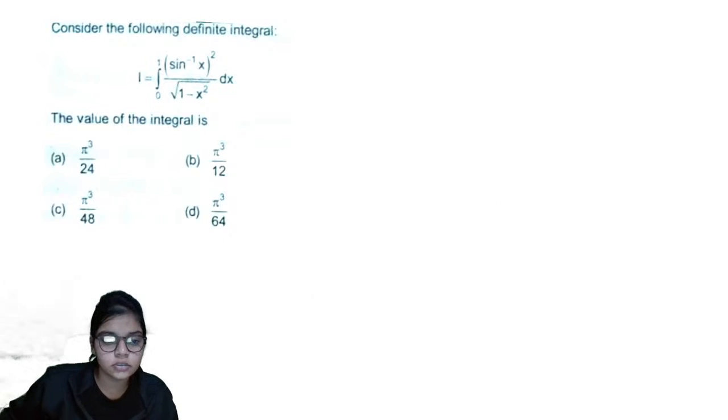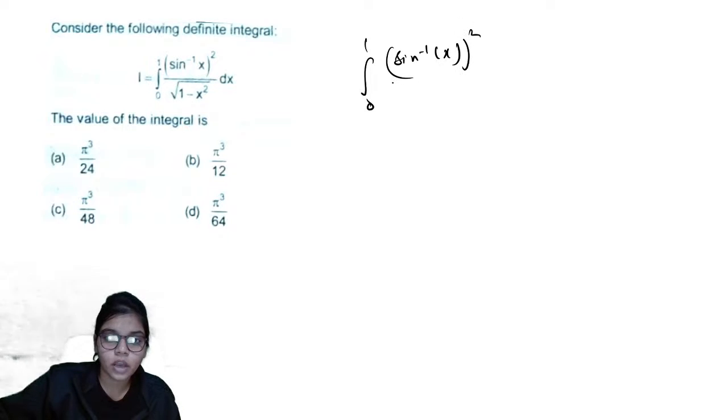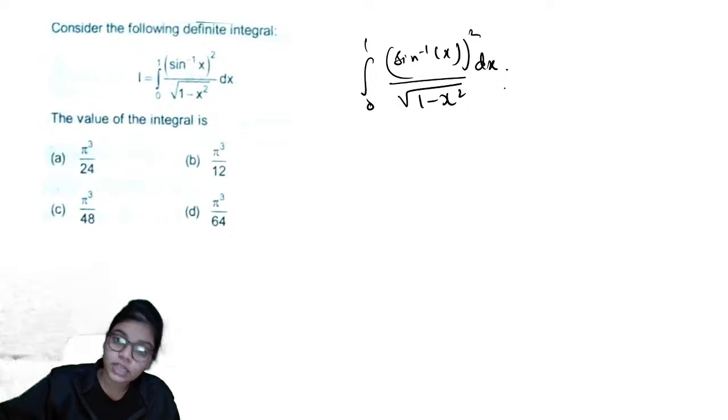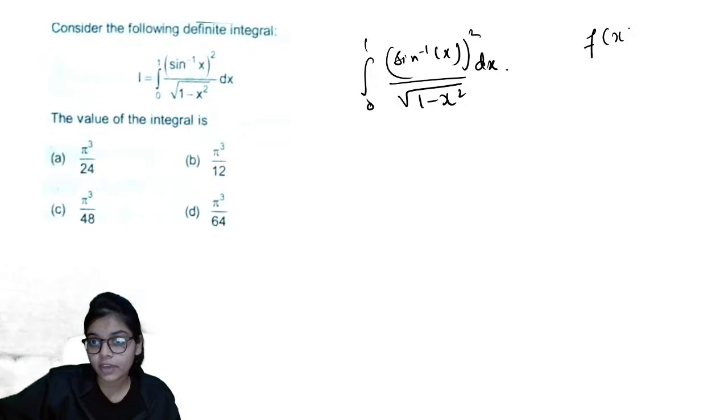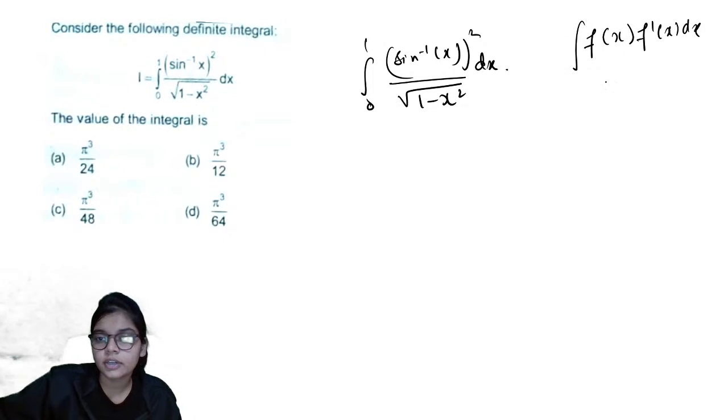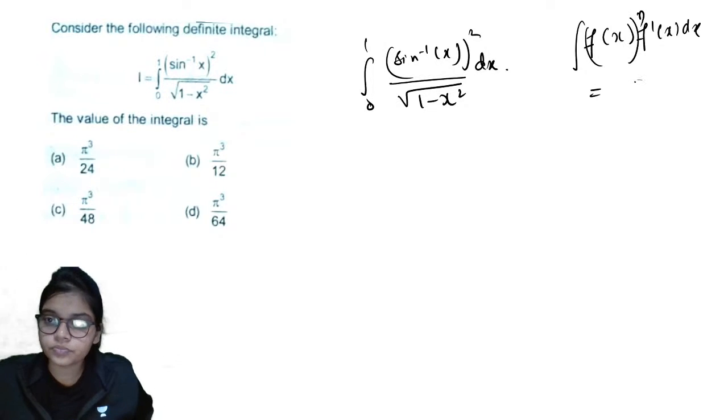Consider the following definite integral. Integral is 0 to 1 sine inverse x whole square upon root over 1 minus x square dx. ठीक है, तो ये इसको तो आप डायरेक्टली देख पा रहे होगे. अगर आपको नहीं क्लिक कर रहा है, in that case let me tell you, I have already told you, whenever you have a function like fx into f dash x and you have to integrate it, in that case you can directly write, suppose fx to some power n. ओके, सो इन दैट केस आप इसका इंटीग्रेशन लिख सकते हो fx to the power n plus 1 upon n plus 1.